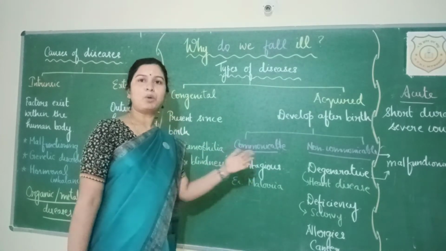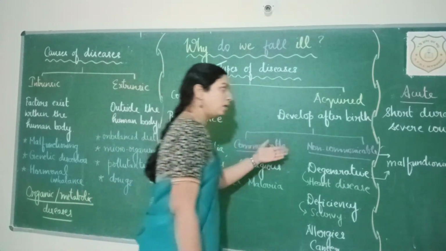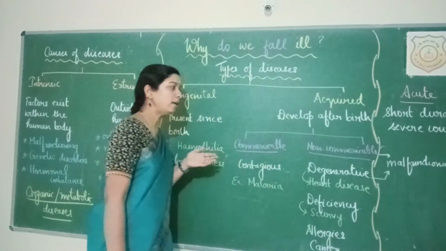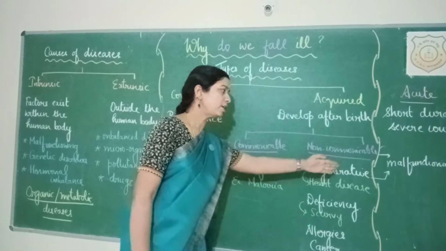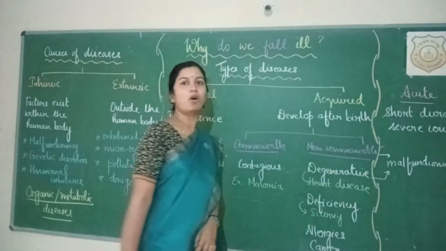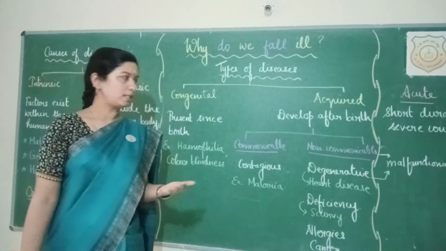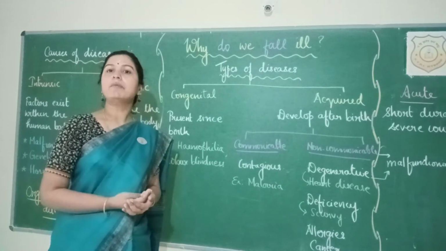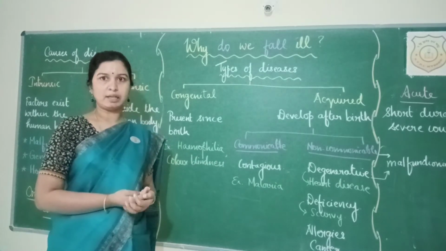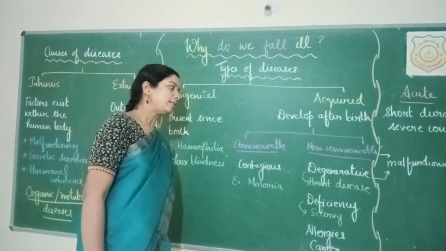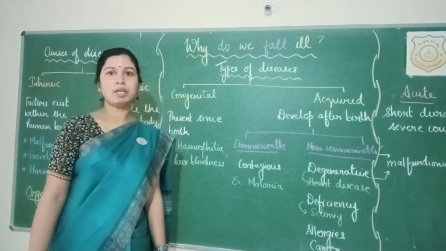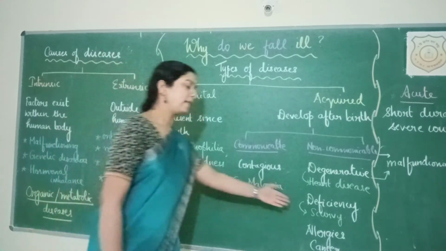Non-communicable diseases, as they are not contagious, do not spread from one person to another. But what are the causes? Non-communicable diseases can occur due to degeneration. Degeneration is nothing but malfunctioning of organs. Like in case there is a problem with the functioning of heart, it might result in different types of heart diseases. Again, these diseases can be due to deficiency of nutrients.